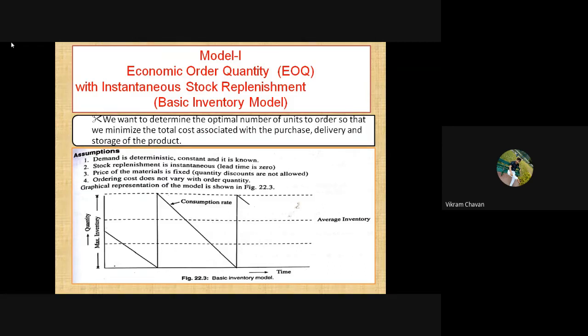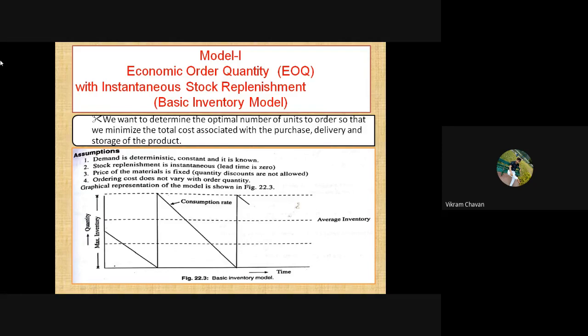So the stock replenishment is instantaneous. Then the price of the material is fixed. In any inventory management model, we have to consider this factor, the price of the product, that is, the purchase cost or the production cost. That is always a constant one.